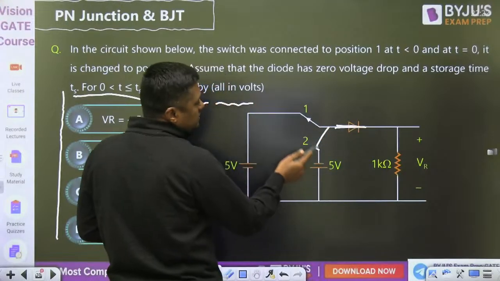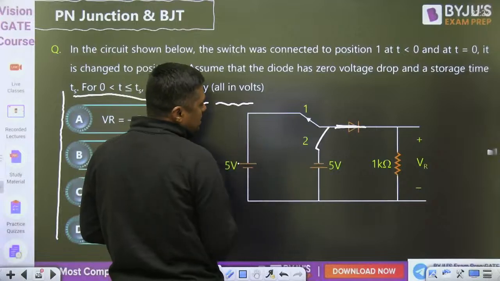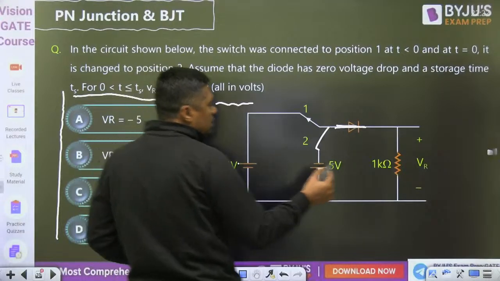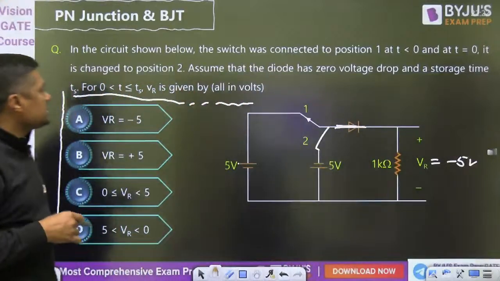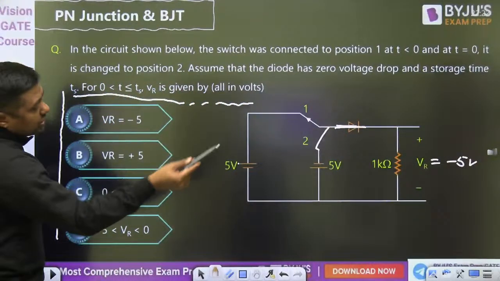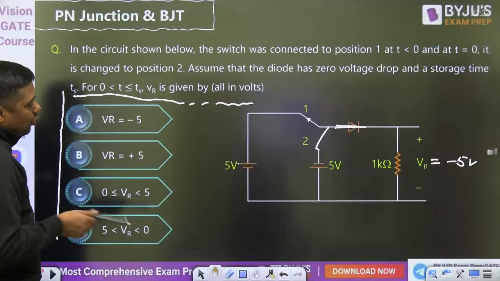So what is the voltage? Initially it was 5 volt, now it will become minus 5 volt. Then the output voltage will become minus 5 volt. So what is given? During storage time, what is the output voltage VR? That is given by minus 5 volt. Answer.